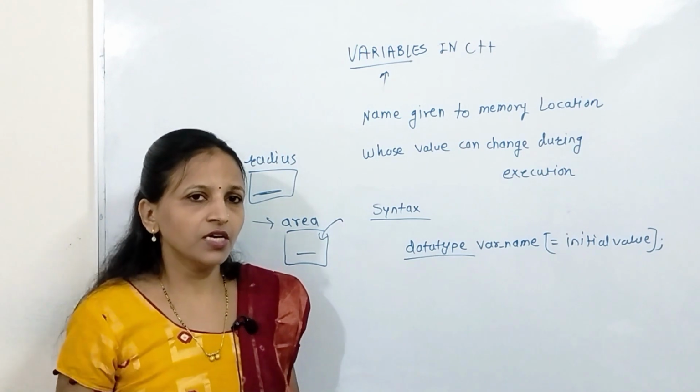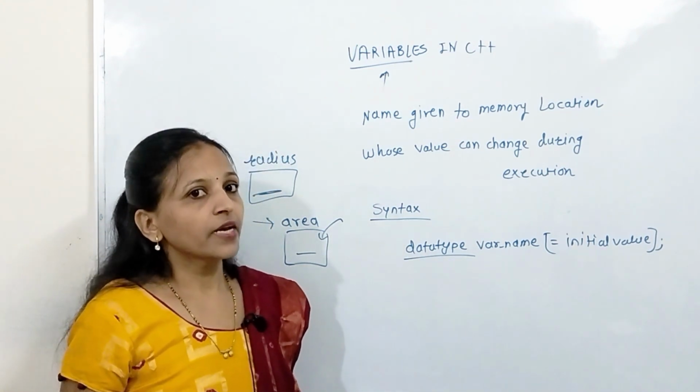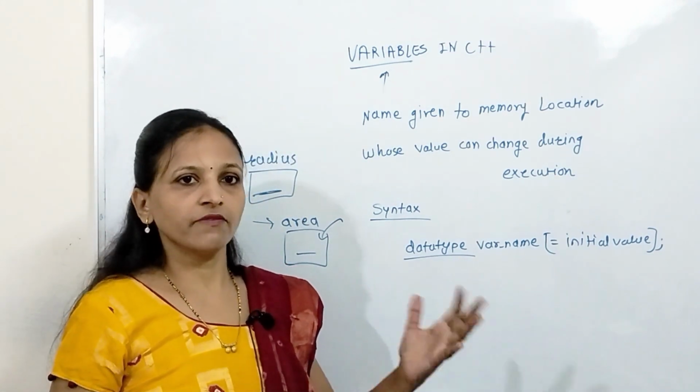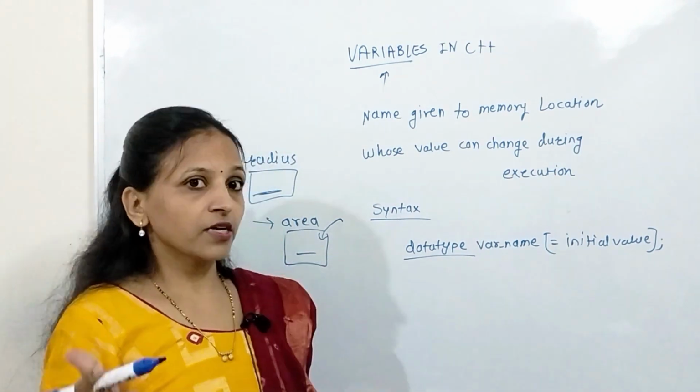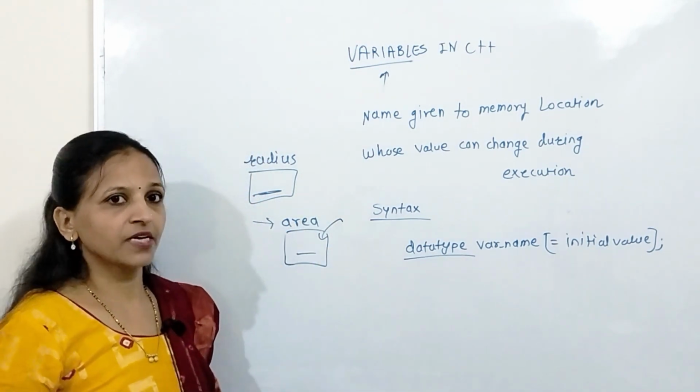If we know that it may be some big floating point value, then you have to mention the data type of that variable as a double, otherwise float is okay. Again, the same thing is for area, both are having the same data type.